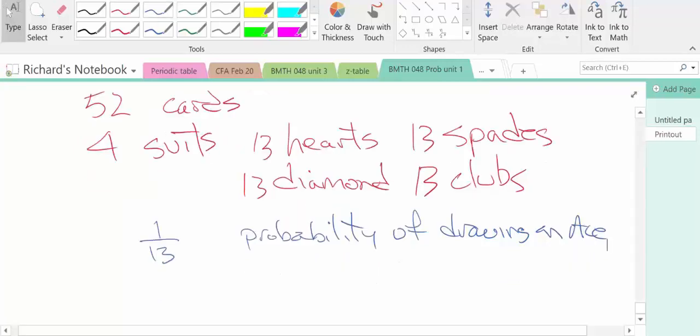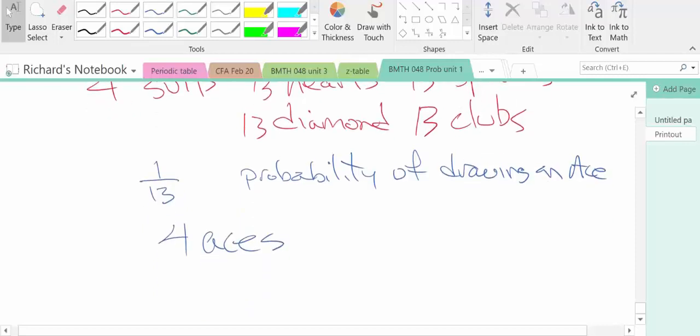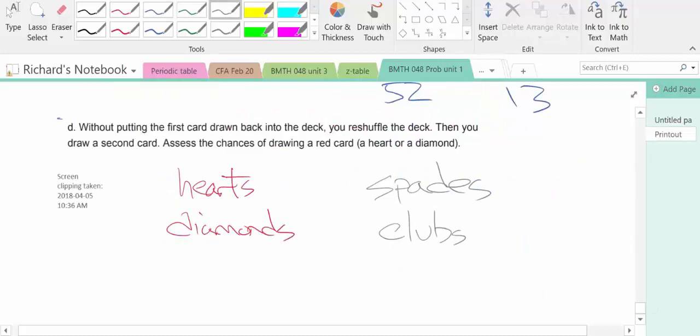Another way of saying this is that there are a total of 4 aces in the deck, and a total of 52 cards. So the probability of drawing an ace is 4 out of 52, which if you reduce the fraction is 1 in 13.